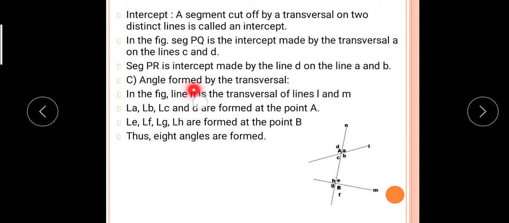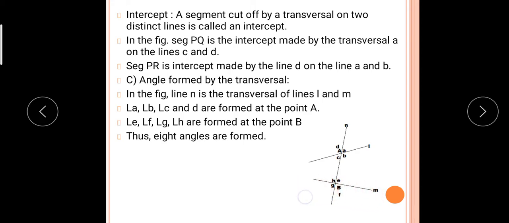Now see, the angles formed by the transversal. If there are two lines and one transversal you are drawing, how many angles are formed? Now listen, in the figure, L and M are lines and N is a transversal. This N transversal intersects the line L at point A, and at point A how many angles are formed? See, A, B, C and D.